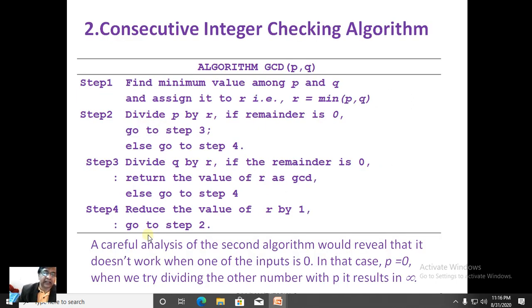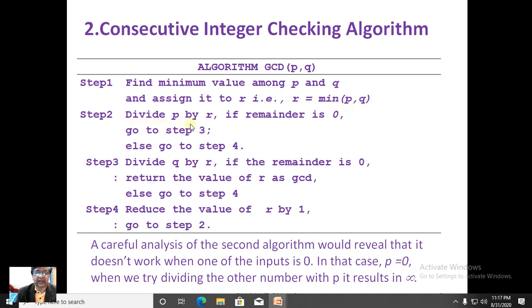Then the second algorithm is the consecutive integer checking algorithm. This is a pointer for us to tell that a single problem can have many algorithms. Here the problem is finding the GCD of two numbers, and we have listed algorithms. The consecutive integer checking algorithm goes like this. Step 1 is to find the minimum value among p and q and assign it to r, that is, r equal to minimum of p comma q.